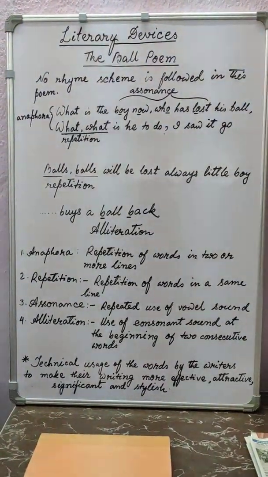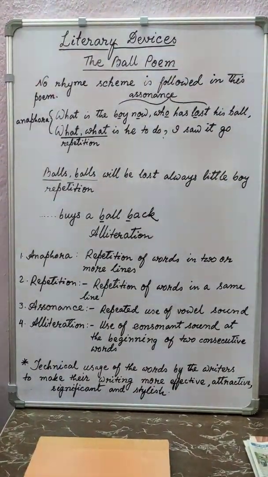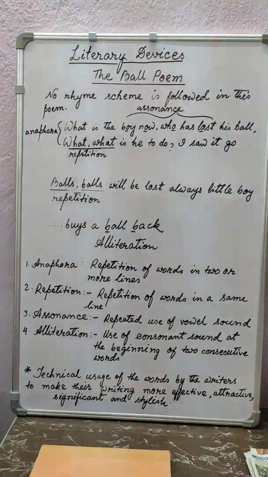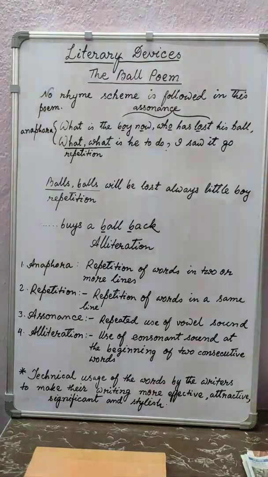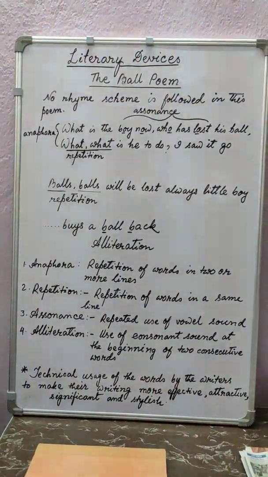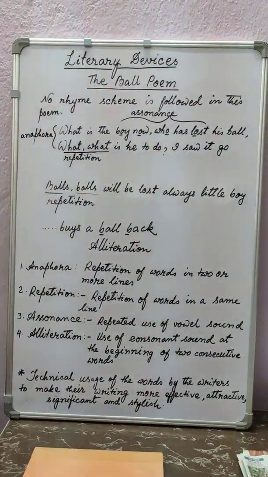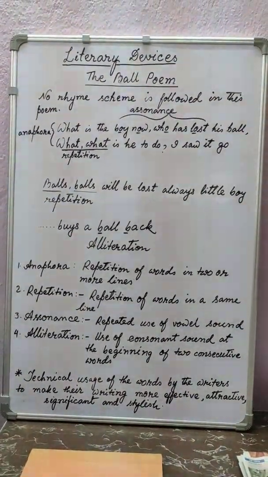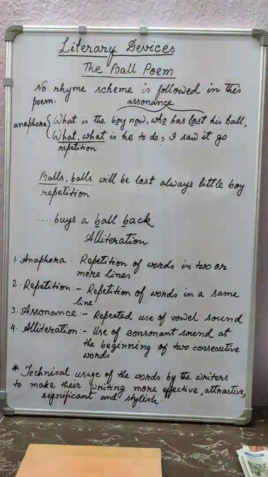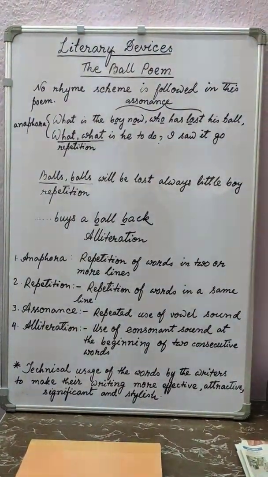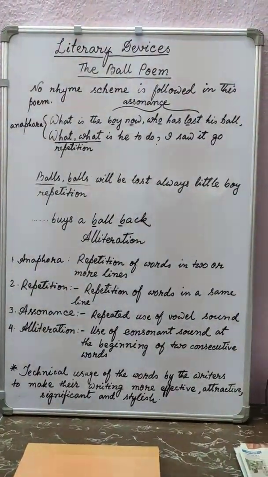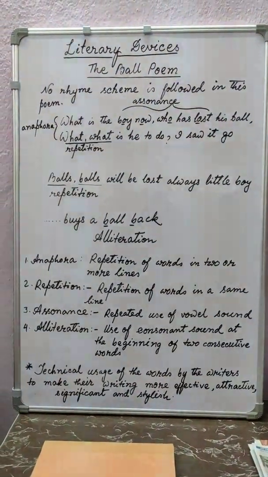Two more lines, actually there is no space on the board: merrily bouncing down the street and then merrily over, there it is in the water. See, that is the third line and fourth line of The Ball Poem. The word merrily is used in the two lines, so that is also an example of anaphora.